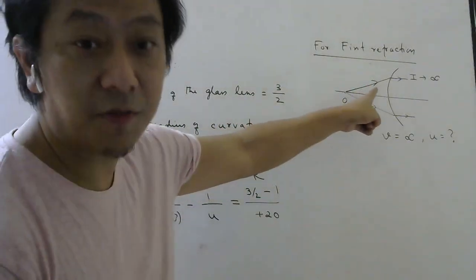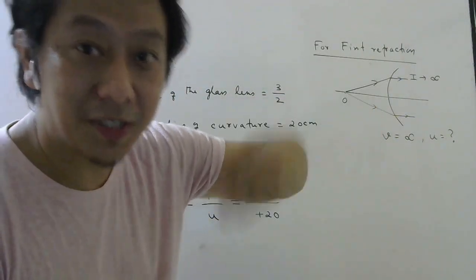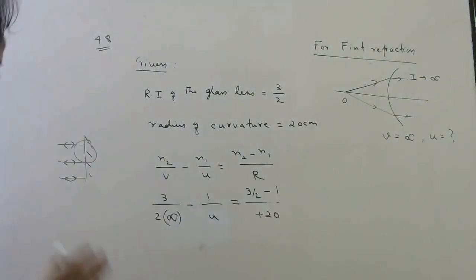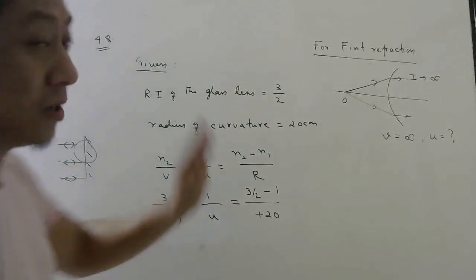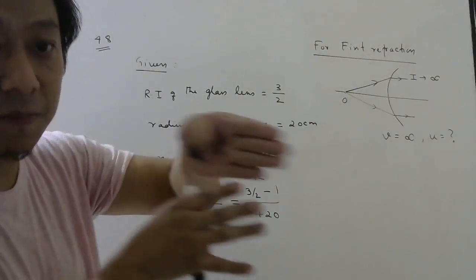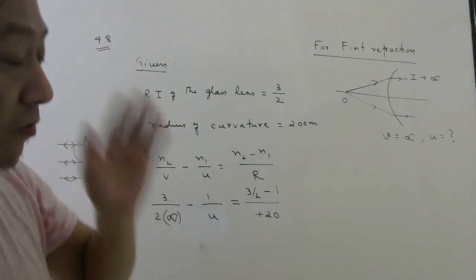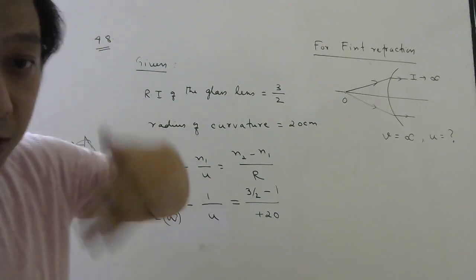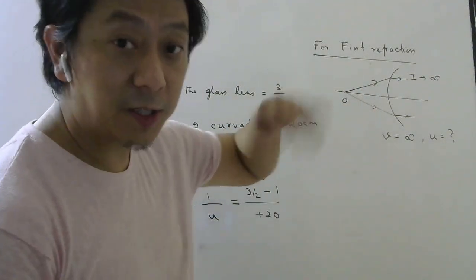The first event is refraction. Then comes reflection, which is the second event. For the second event, incident rays should come this way. That means the object for this mirror should be at infinity because the rays are coming parallel. If the object is at infinity for the second event, it means the image made by the first event must be at infinity.